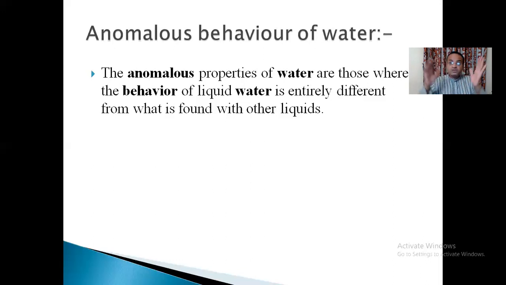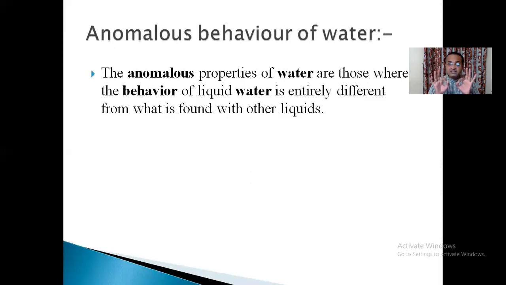But for water, till 4 degrees Celsius, it undergoes contraction. At 4 degrees Celsius, it will undergo a little bit of expansion. And so the volume is more, the density will be less. And so when water is in an ice state, its density is less.